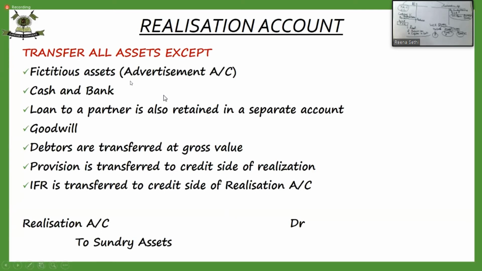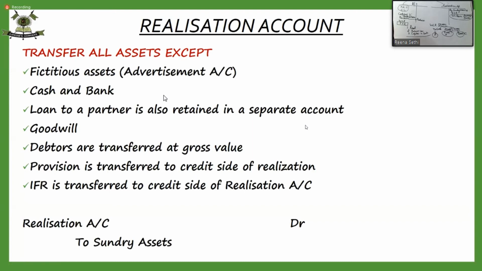Advertisement suspense will be distributed amongst the partners. Yes, Kunal, you're right, goodwill. Yes, I should have written that goodwill is to be transferred to the realization account.